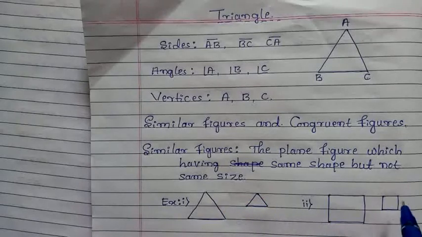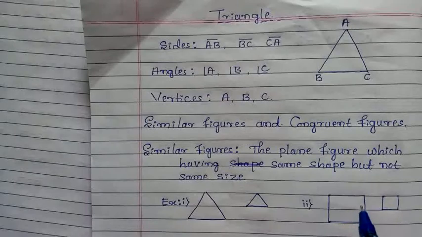Here also, these two plane figures have the same shape but not the same size, so they are also called similar figures.